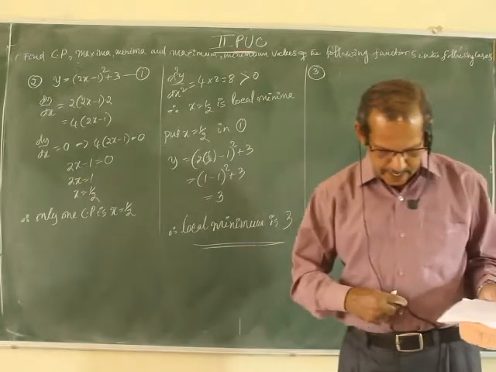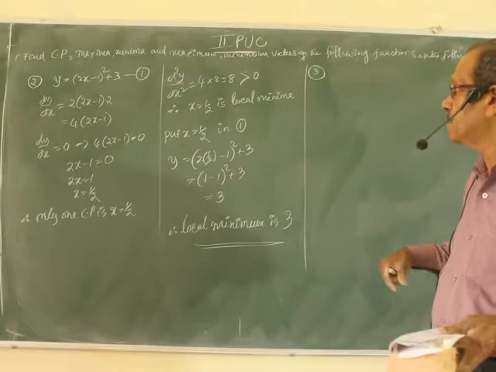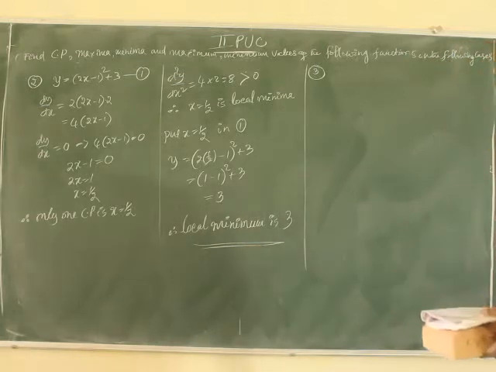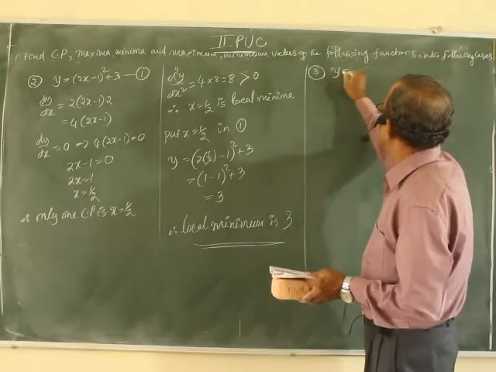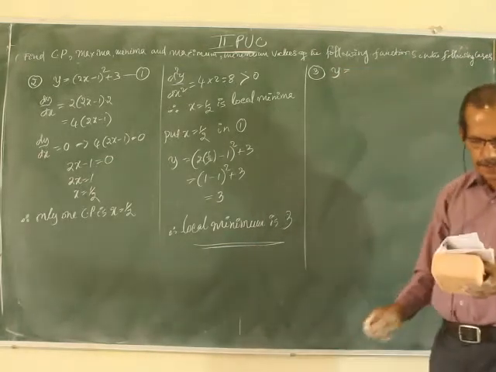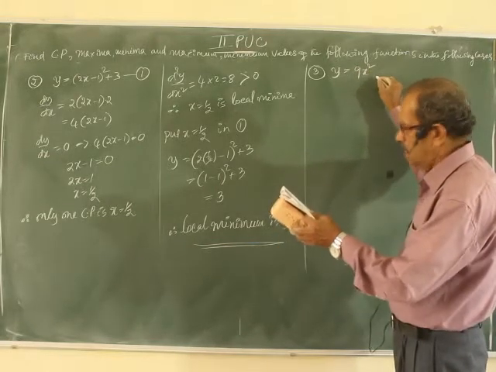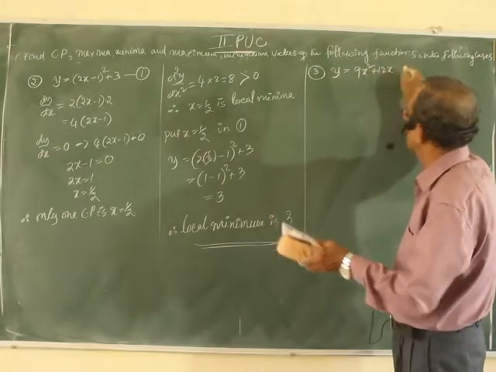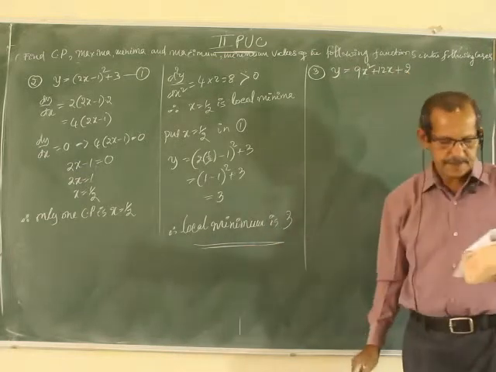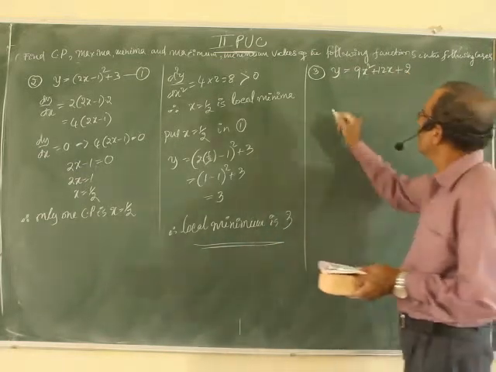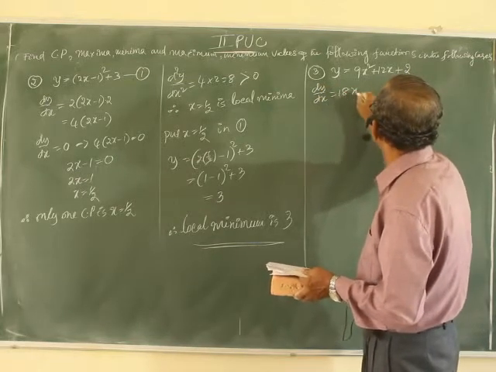Work out as many problems as possible to get the idea of this local maxima, local minima, everything. Next problem: y equal to 9x square plus 12x plus 2. dy by dx is 18x plus 12.